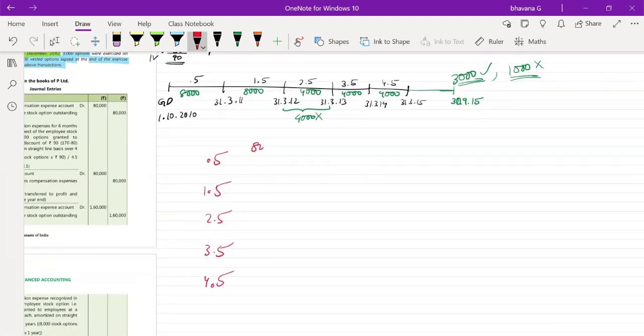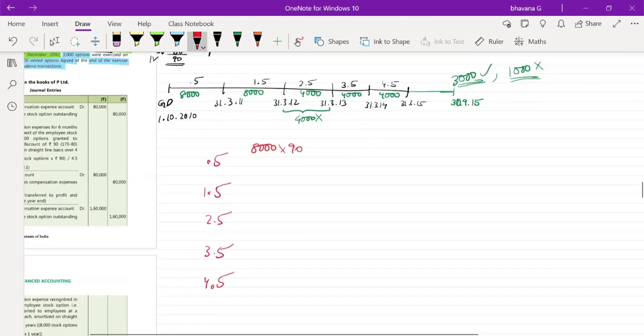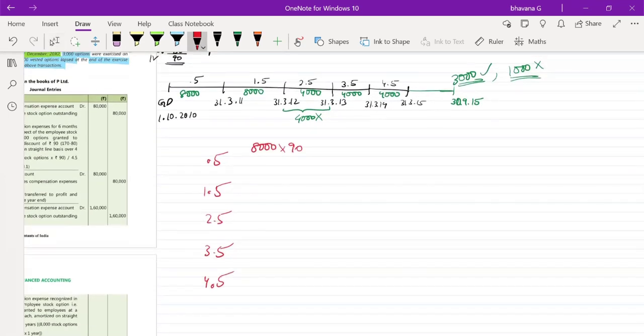So we started with 8,000 options. Intrinsic value was 90 rupees, I believe, if I'm not wrong. 90 rupees into 0.5 by 4.5 years minus 0. If you do, you will get a value. Here it will be 8,000 into 90 into 1.5 by 4.5.